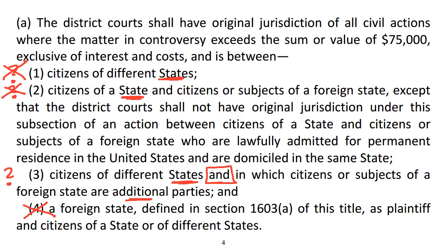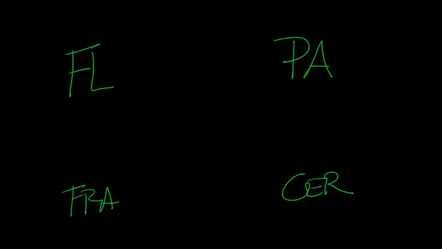So let's go back to the hypothetical. Let's play around with this a little bit and see what we can get. Let's change the hypo a little bit. Instead of having France sue Germany, let's have 4 parties. Let's have the citizen of Florida and a citizen of France sue a citizen of Pennsylvania and a citizen of Germany. Okay, so let's go back to our suit. We've got Florida and France versus PA and Germany.